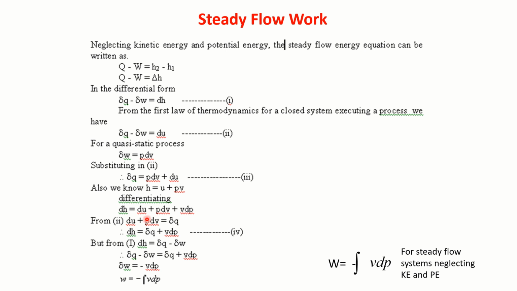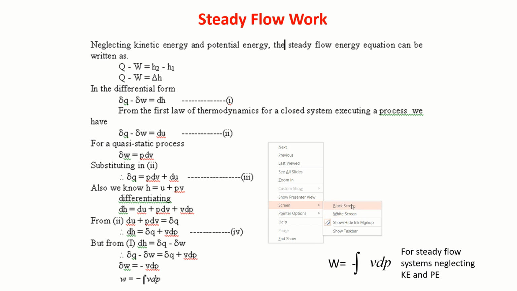Now dU plus PdV is nothing but delta Q. So I have written dH is equal to delta Q plus VdP. dH is also equal to delta Q minus delta W. So equate and cancel this, then you can write W is equal to minus integral VdP, for a steady flow system neglecting kinetic energy and potential energy.